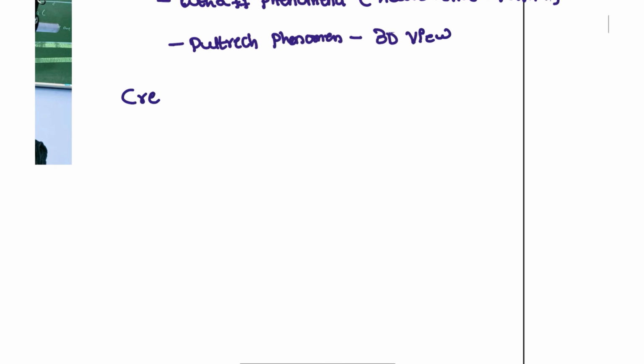And the criteria we use for diagnosis is the McDonald criteria. On the MRI, you are going to see the Dawson fingers appearance.